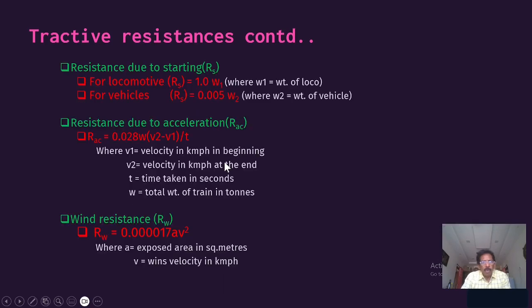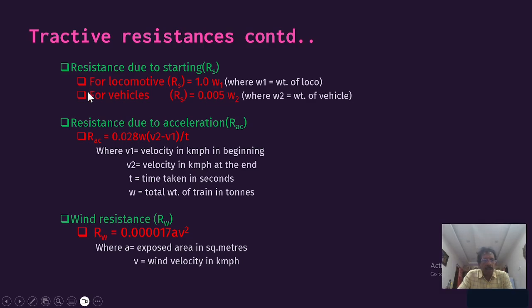Now we can see some of the other tractive resistances. First, resistance due to starting. During starting, from rest, some effort is required to gain momentum, so there will be some resistance. For the locomotive alone, it is 0.0 1 W1, where W1 is only the weight of the loco. For the vehicles, it is 0.005 W2. This we have to consider.